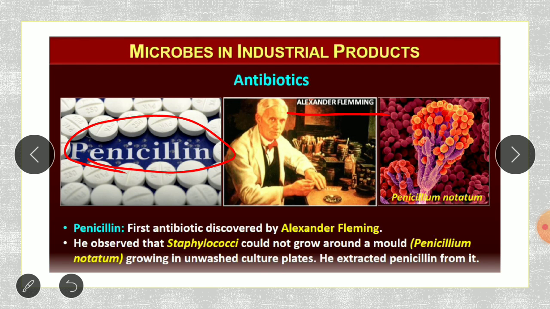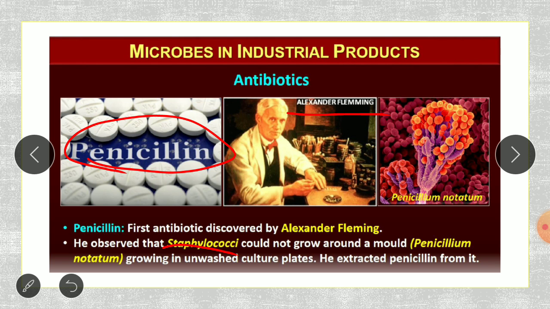So which other type of organism was present? He wanted to know by which organism his plate was contaminated. When he carefully observed those plates, he found that a new organism, a dark colony, was growing and it stopped the growth of the staphylococci.